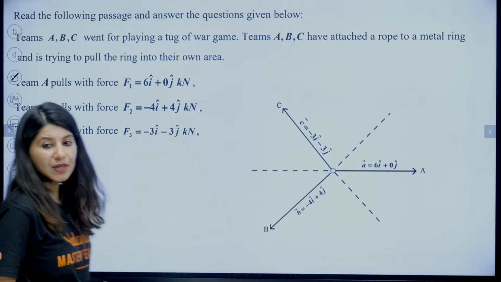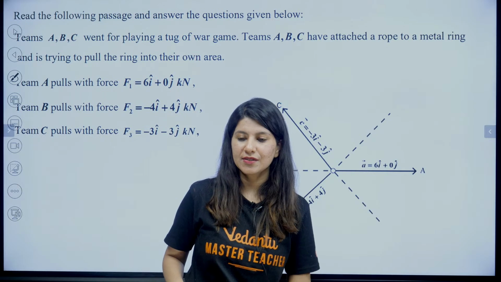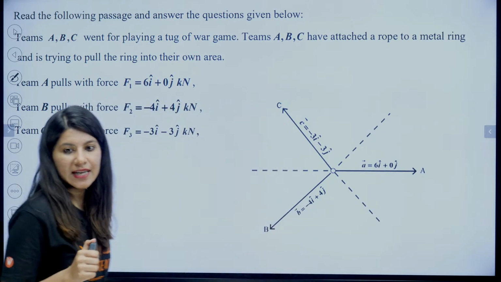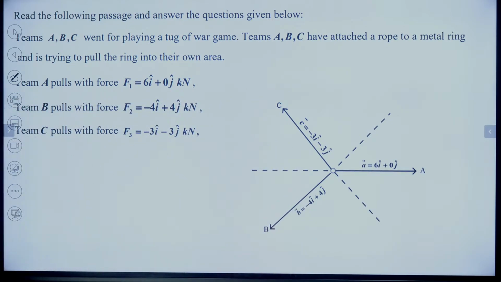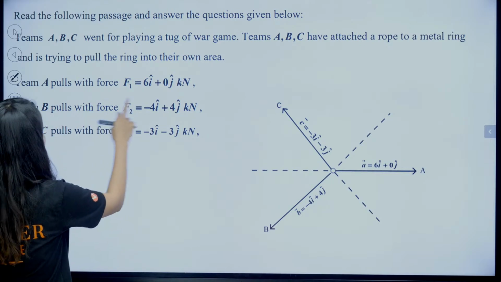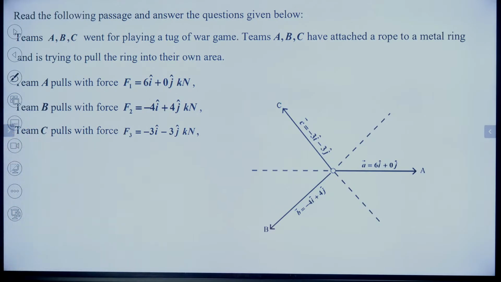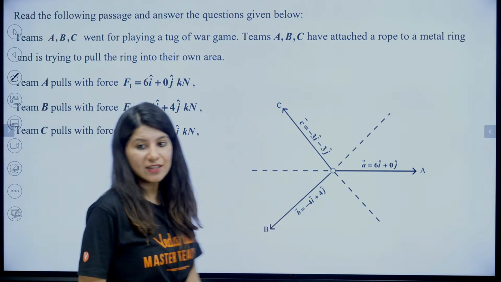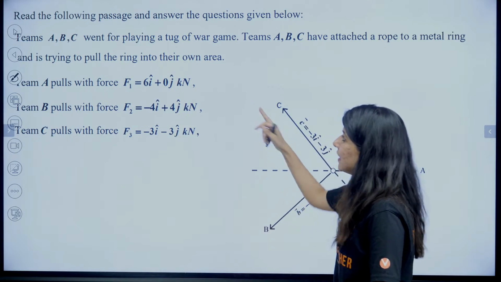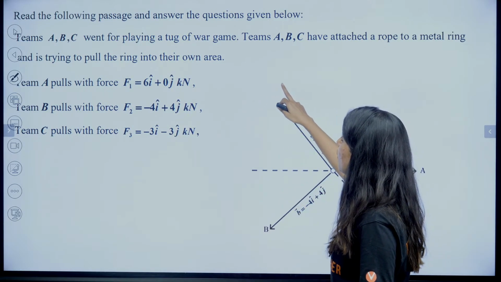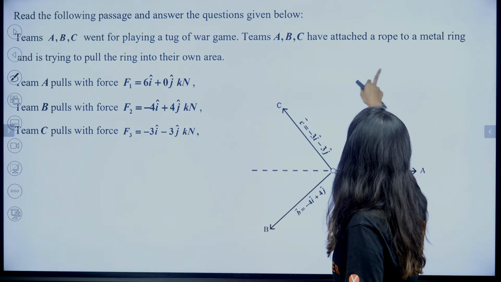Okay. All right. Last question on your screen, right? So read the following passage and answer the following questions. Okay. So what is happening? This is from vector and 3D geometry. From vector. A, B, C went for playing a tug of war game. A, B, C have attached a rope.